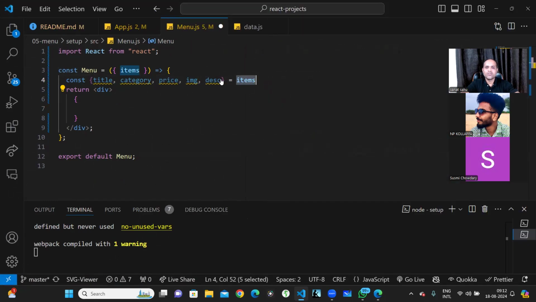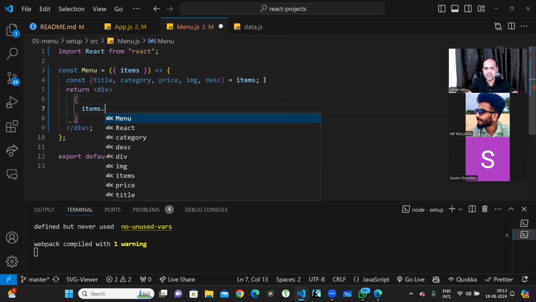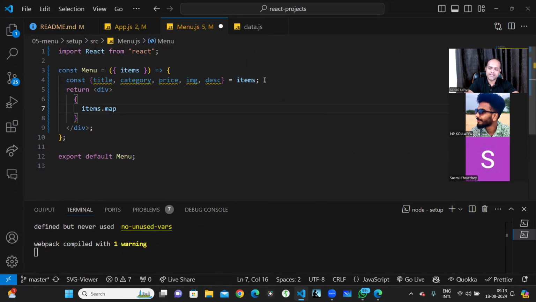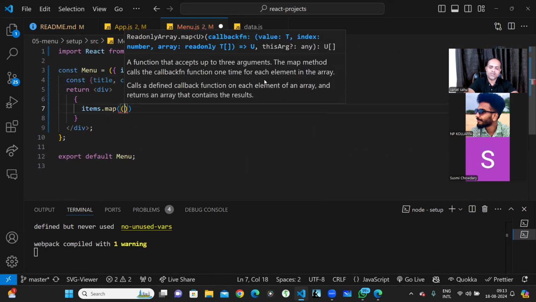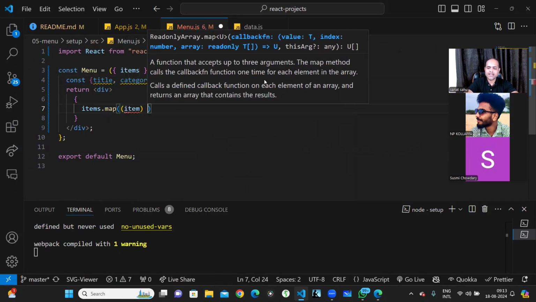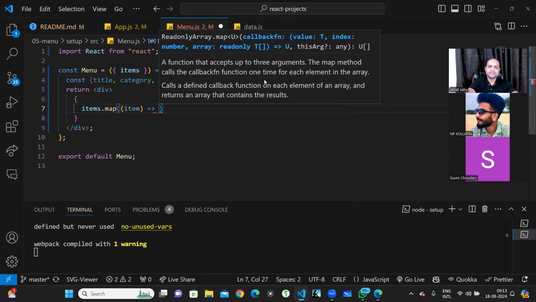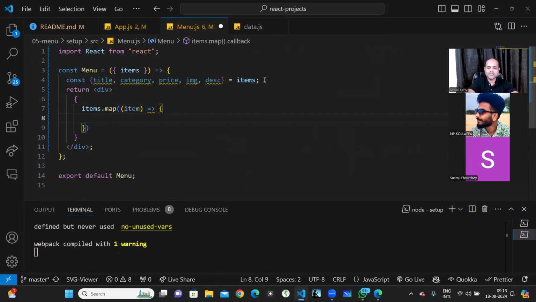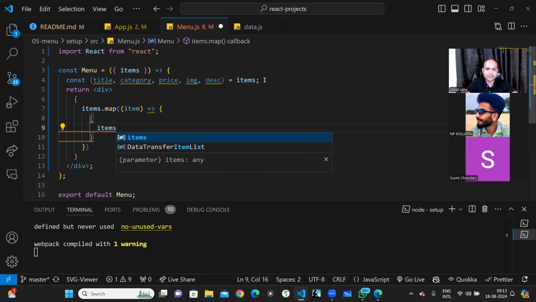Now what I want to do is iterate through the items. How to iterate through the items? Items is an array of objects, and there are a lot of ways to iterate through it. One of the functions is map, through which you can iterate over items. So I'll write item, whatever you are iterating. First of all, let me show you whether it is getting iterated or not, whether we are able to see it or not.